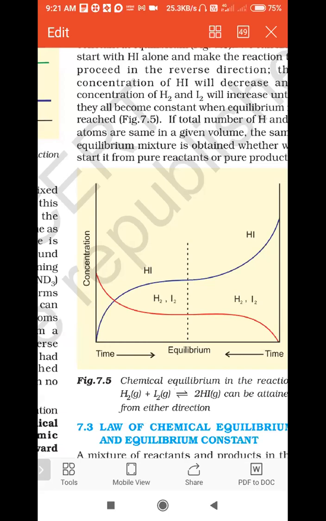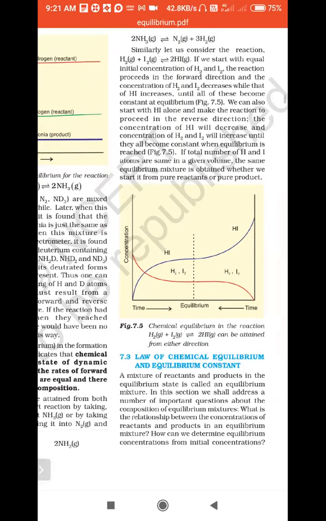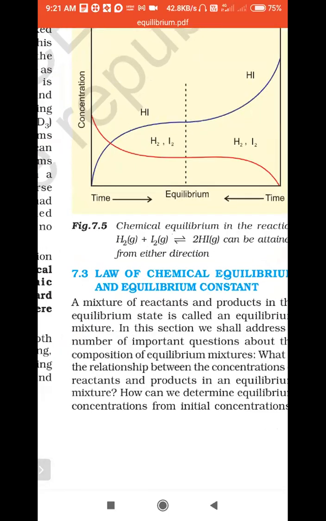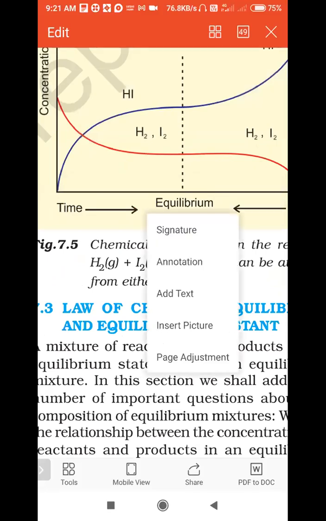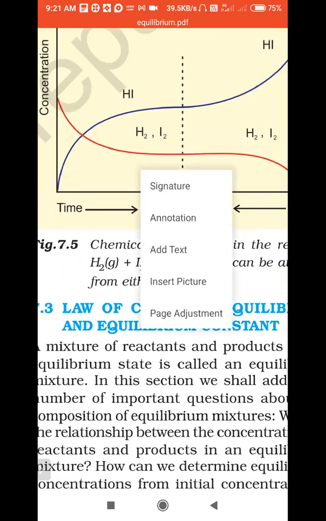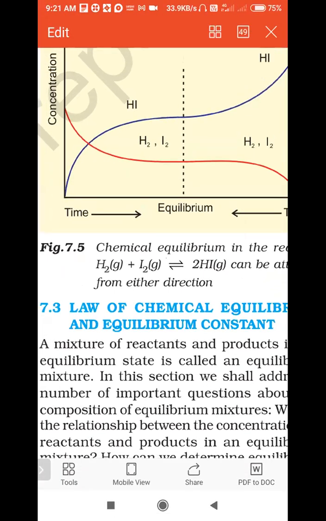So when the reactant concentration is increasing, the product concentration is decreasing, and when the product concentration is increasing, the reactant concentration is decreasing. That is nothing but reactant and product both attaining equilibrium. At equilibrium, the concentrations of reactant and product are equal.